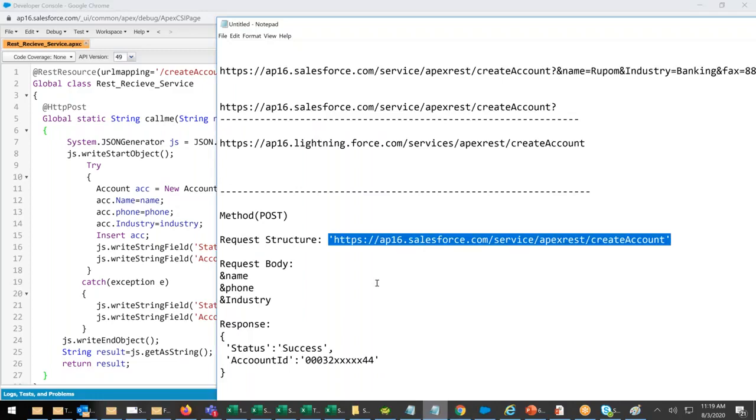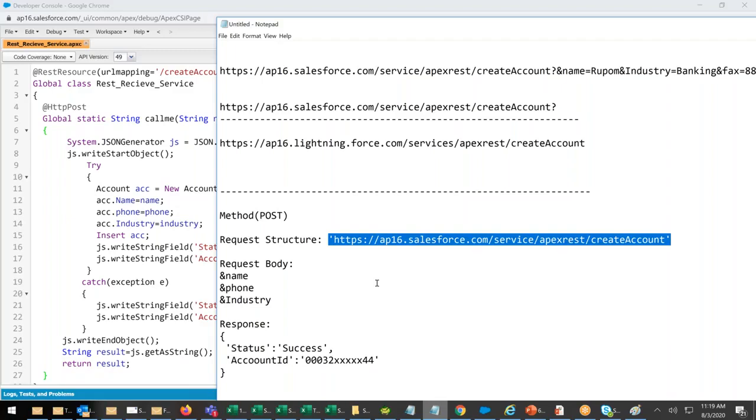So in today's class, we have seen how to write a REST service. Tomorrow's class, same thing, REST service with the get method.